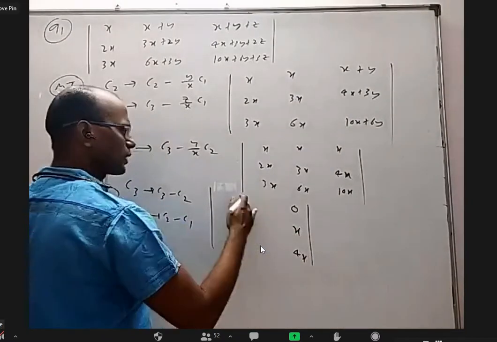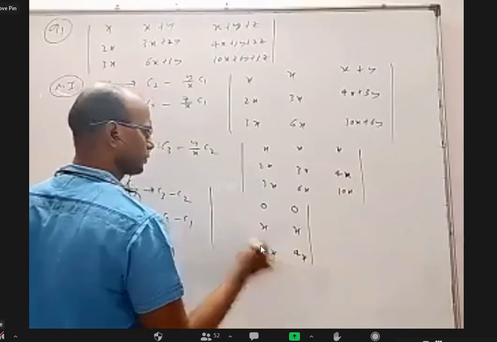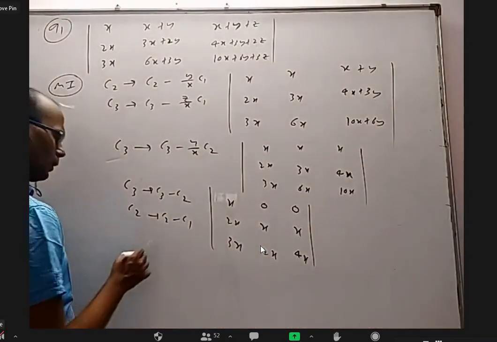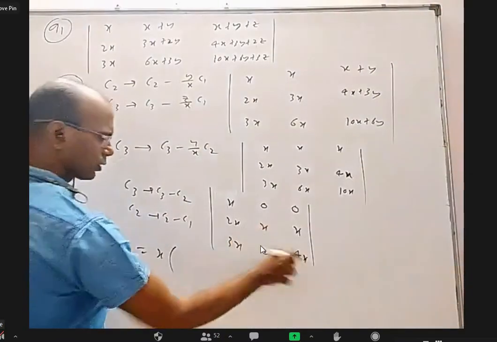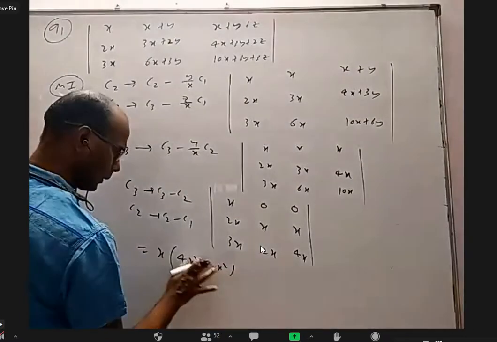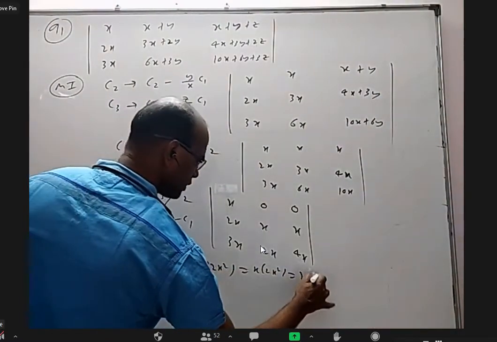From the second column, removing the first: 0, x, 2x. Then x, 2x, 3x. Now just expand normally. x into 4x square, this is 2x square. This is x into 2x square. Finally, it is 2x cube.